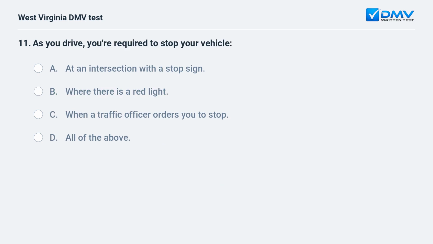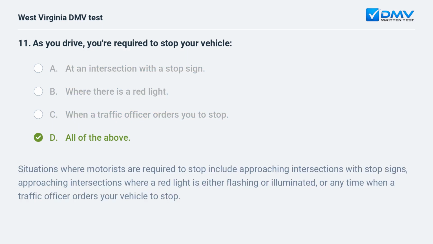As you drive, you're required to stop your vehicle A. At an intersection with a stop sign. B. Where there is a red light. C. When a traffic officer orders you to stop. D. All of the above.